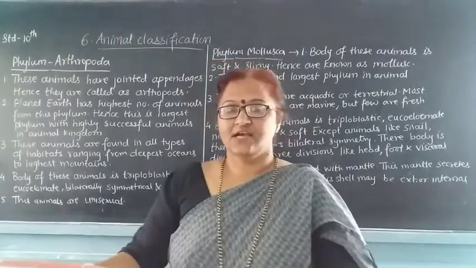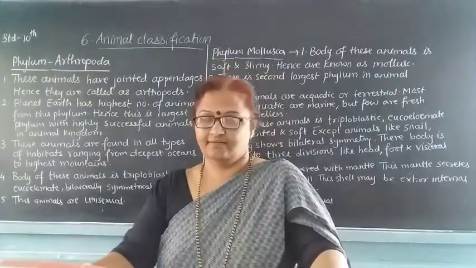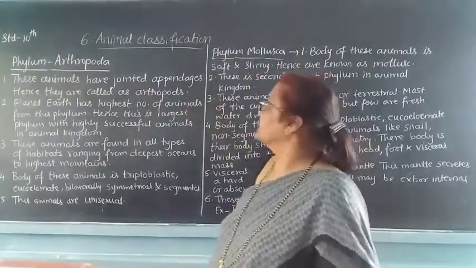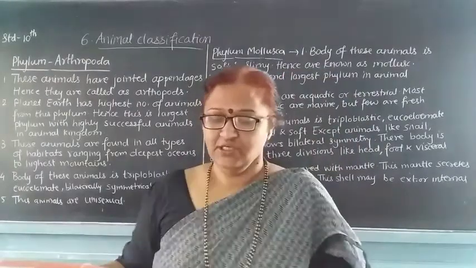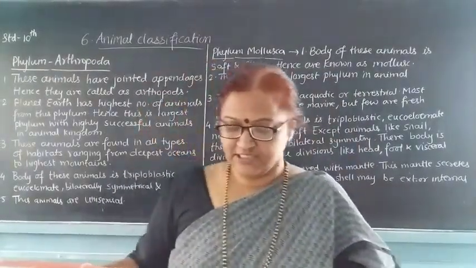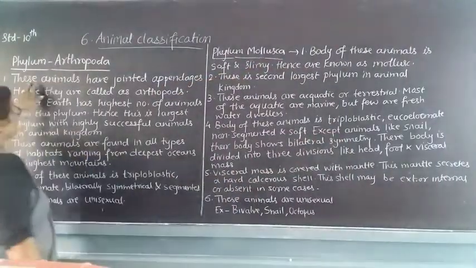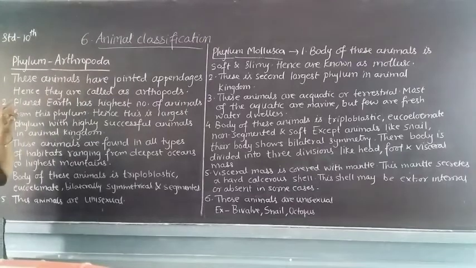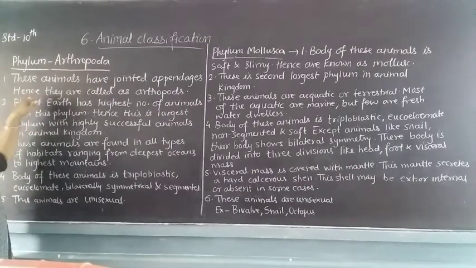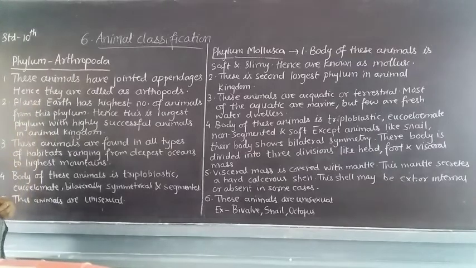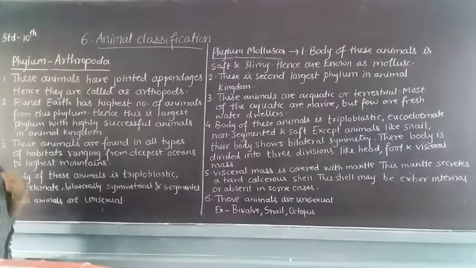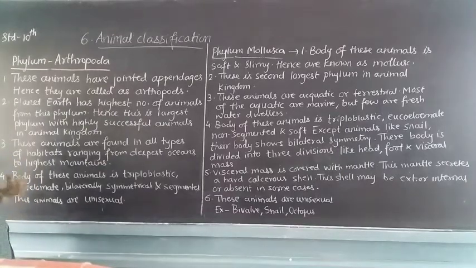We have started lesson number 6, animal classification. Today we are going to see the phylum Arthropoda. These animals have jointed appendages, hence they are called arthropods. Appendages means jointed legs. So they are called Arthropoda.